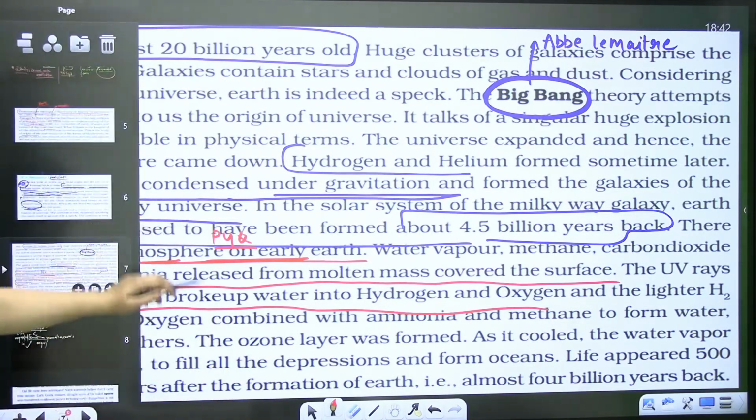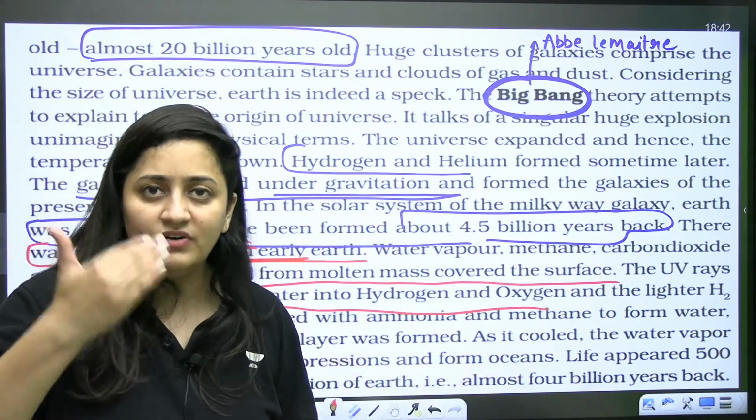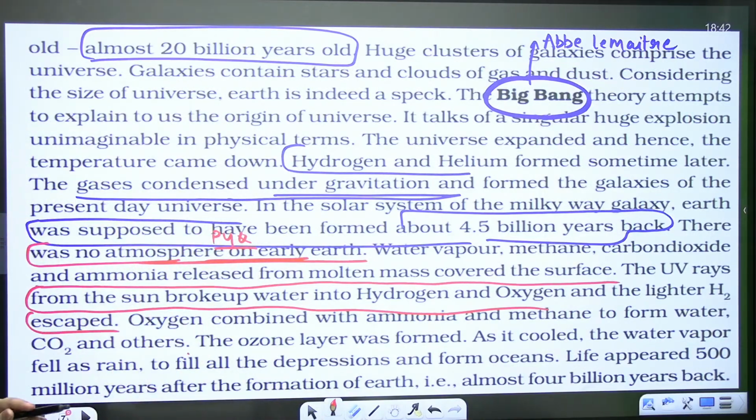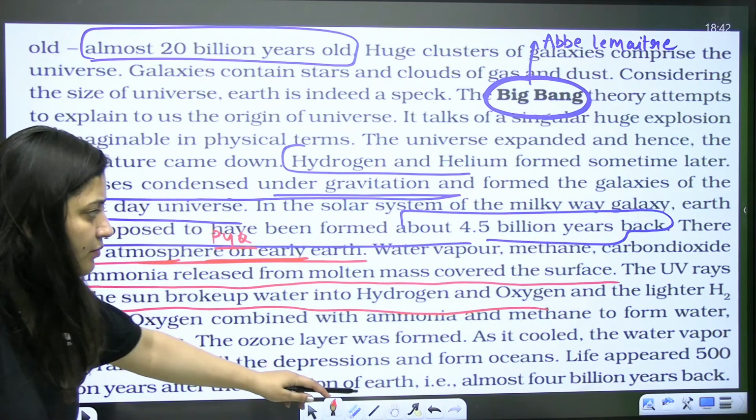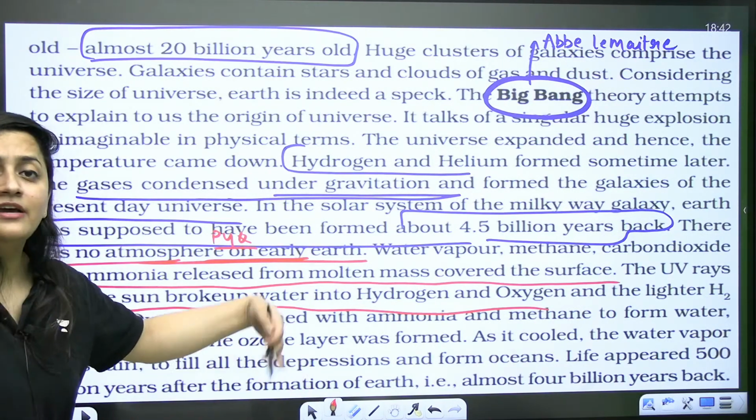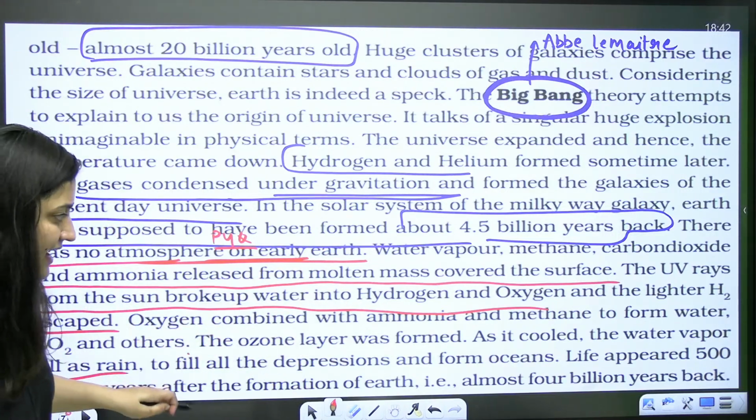We are going to discuss this part in detail, so don't worry. About these gases and everything, we will discuss in different theories. If there is any doubt, do let me know. Oxygen combined with ammonia and methane to form water, CO2 and others. The ozone layer formed with time. As it cooled, water vapor fell as rain.